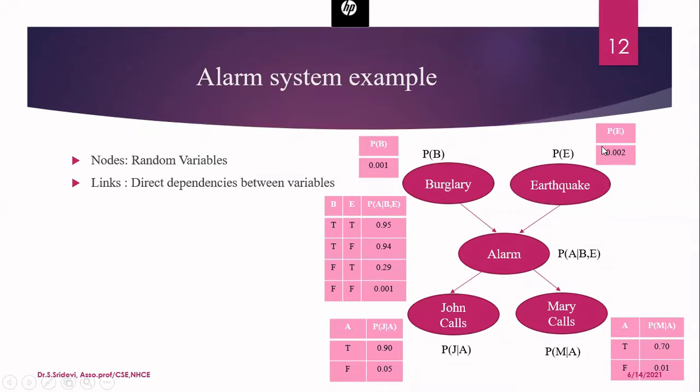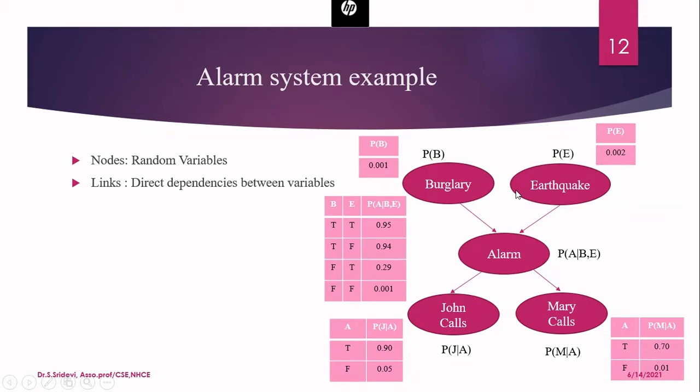And these two probabilities do not depend upon any other random variable in our scenario. There are totally 5 random variables. These two are not depending upon any other random variable, so we have the straight probability for these events. Now let us consider the next event, alarm. Alarm has two parents, one is burglary, another is earthquake. Therefore, the value of alarm will depend upon the value of these two variables.